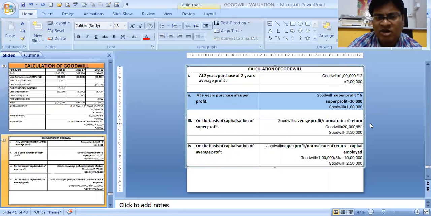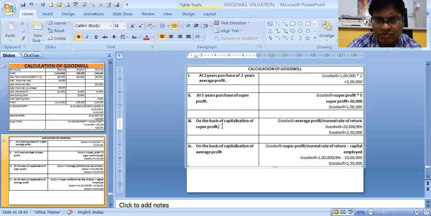Then on the basis of capitalization of super profit, super profit needs to be capitalized. I have already told you that to capitalize anything, we have to divide the super profit by the normal rate of return, NRR.